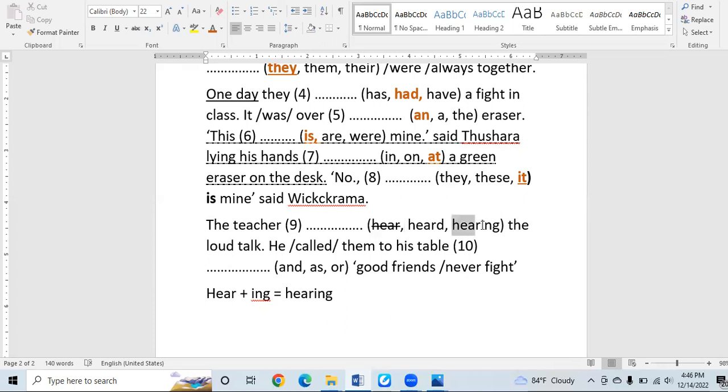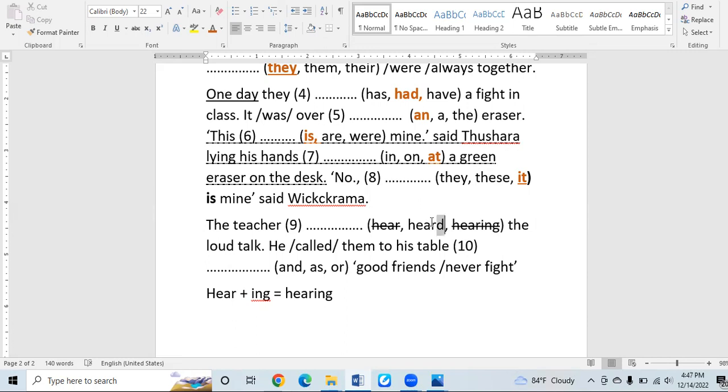And the word hearing. Hearing, as I said earlier, is a gerund, a verbal noun. If there's no is, am, or was available in front of the blank, you can never use the gerund form of the verb, right? So automatically the answer is picked out when we concern ourselves with the other structures of the grammar.